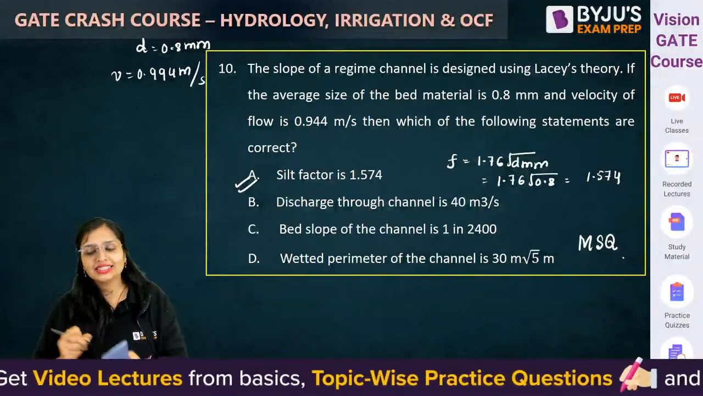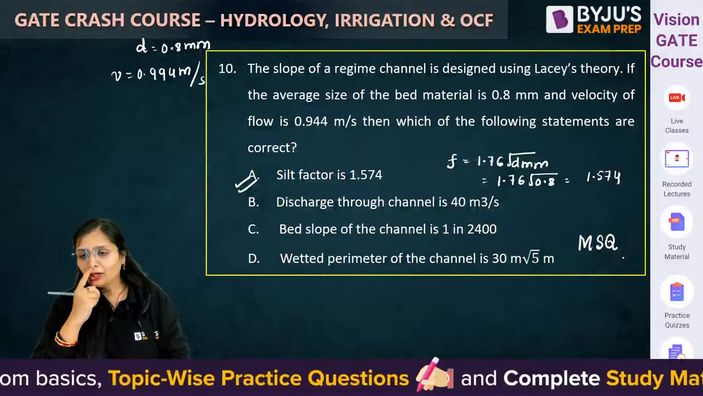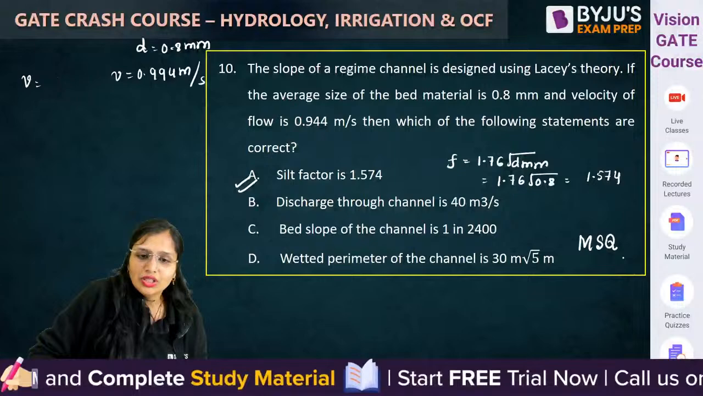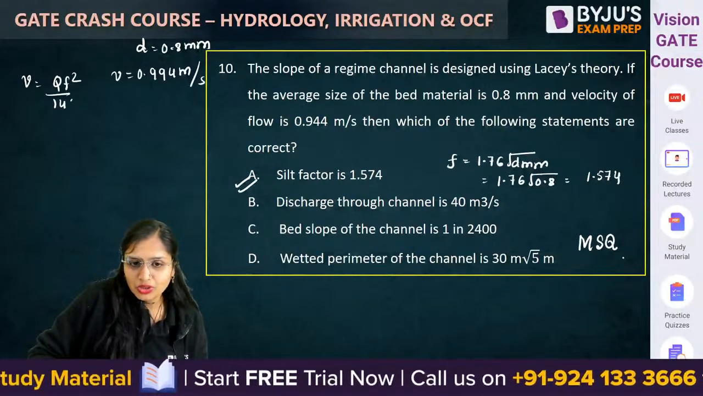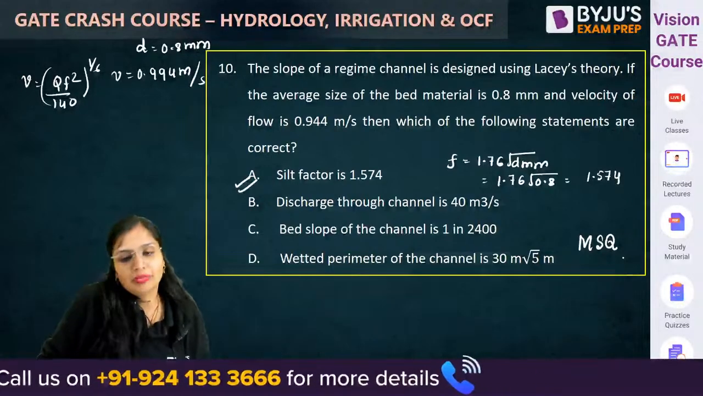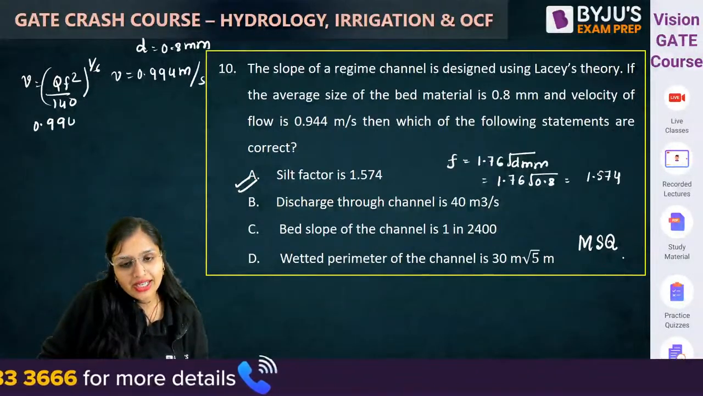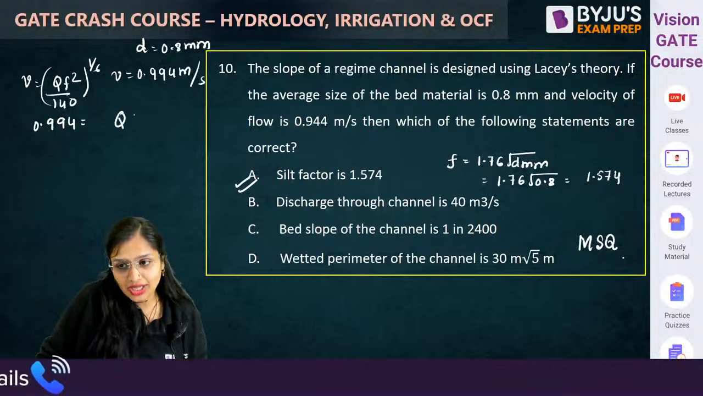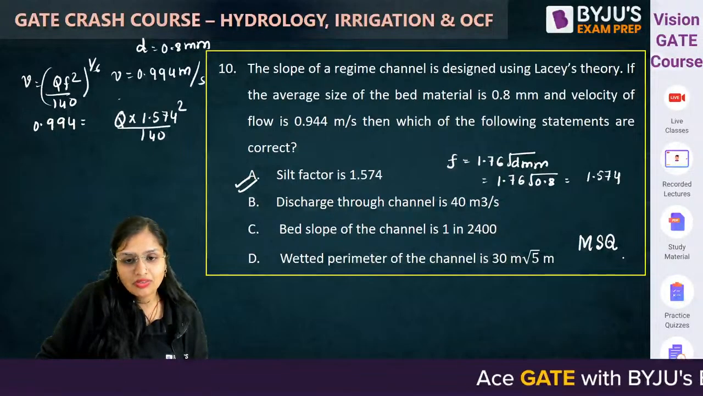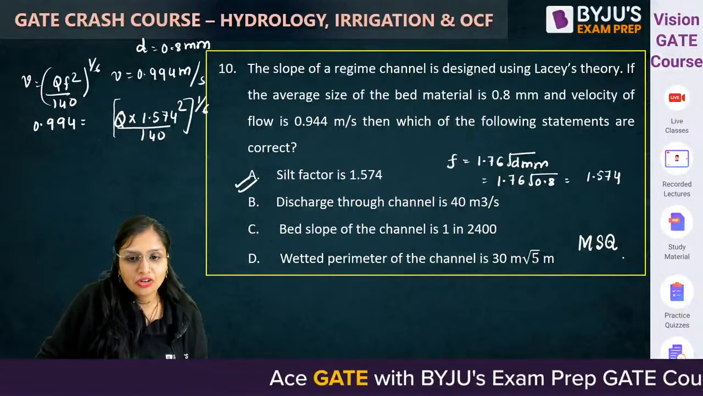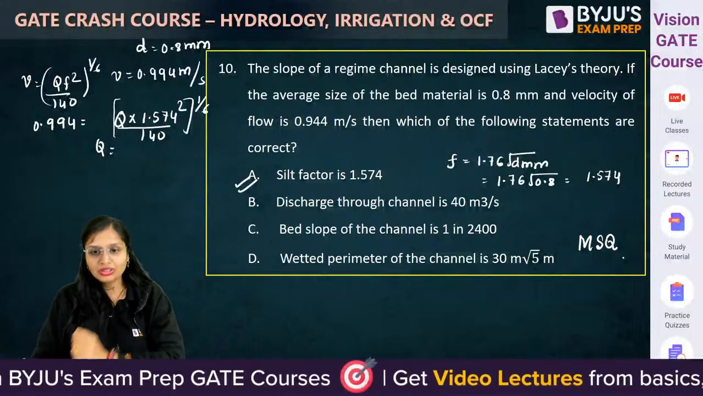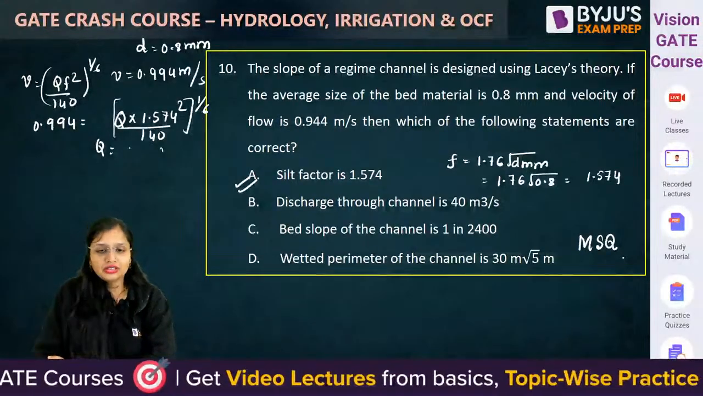Okay. Next is discharge through the channel. Now for calculating discharge, what do I need? Velocity is given to me. V is equal to Q F square upon 140 to the power 1 by 6. F I have calculated, velocity I know, so I'll be able to calculate the discharge. Solve it. From here you will get the discharge. How much discharge are you getting?